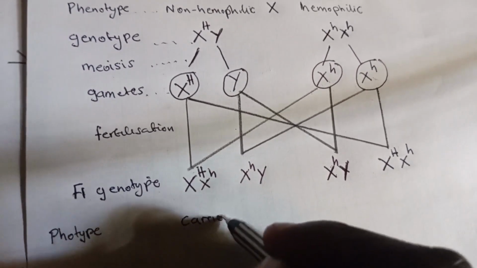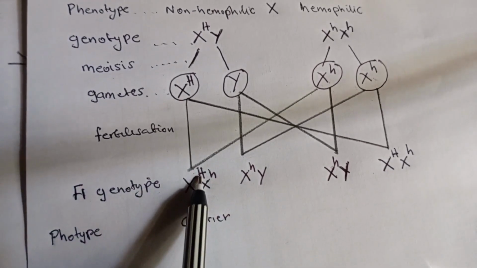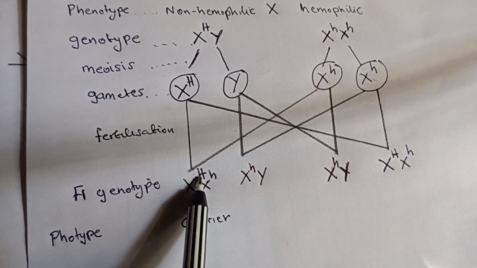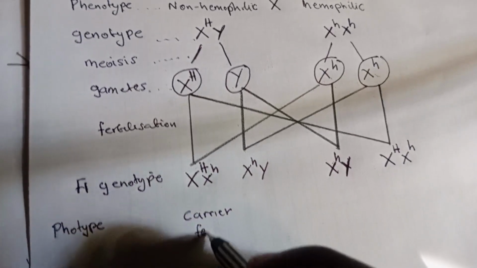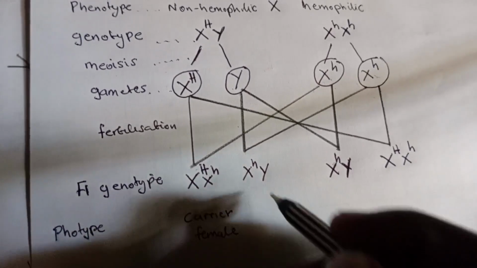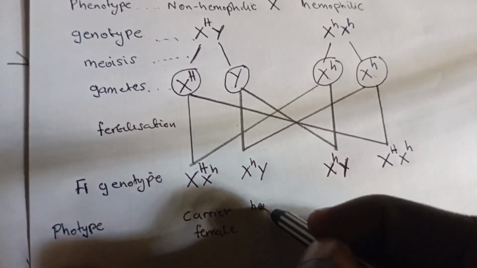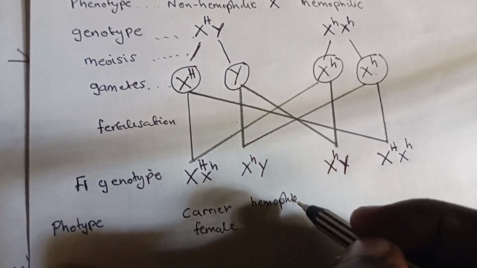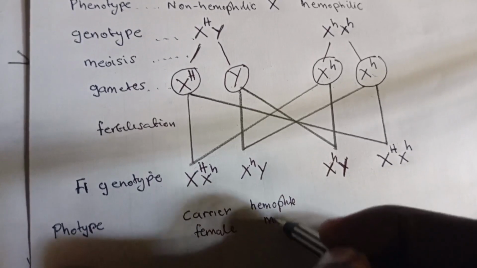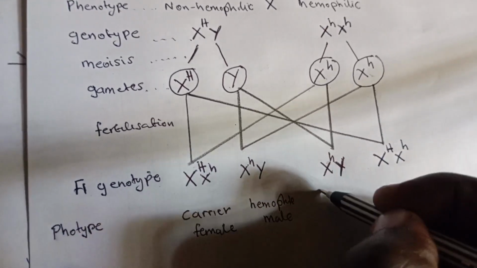Why is she a carrier? Because she has a normal gene for hemophilia and a hemophilic gene. So this is a carrier female. This is a hemophilic male. Also, this is a hemophilic male.